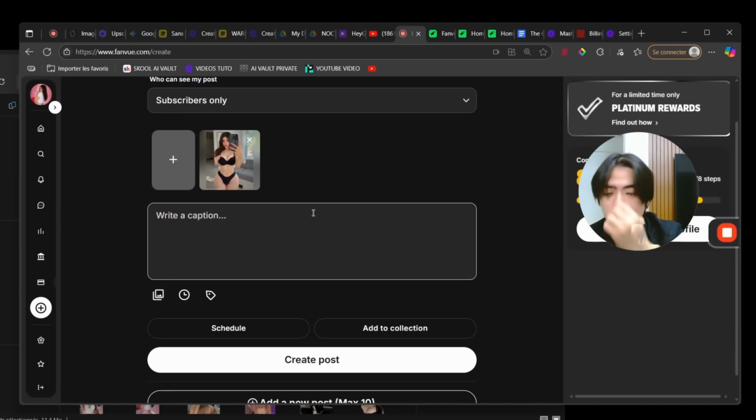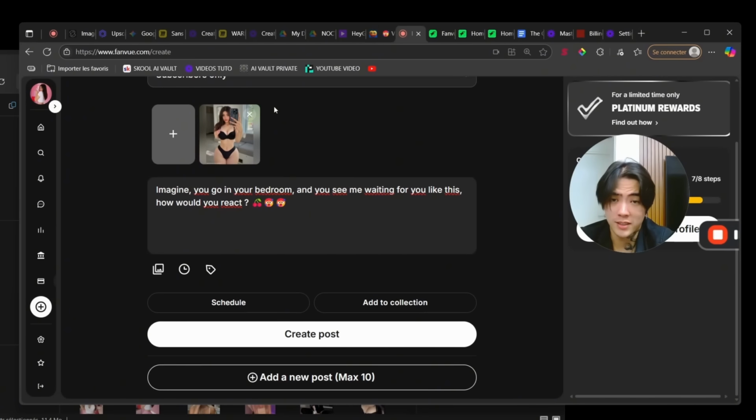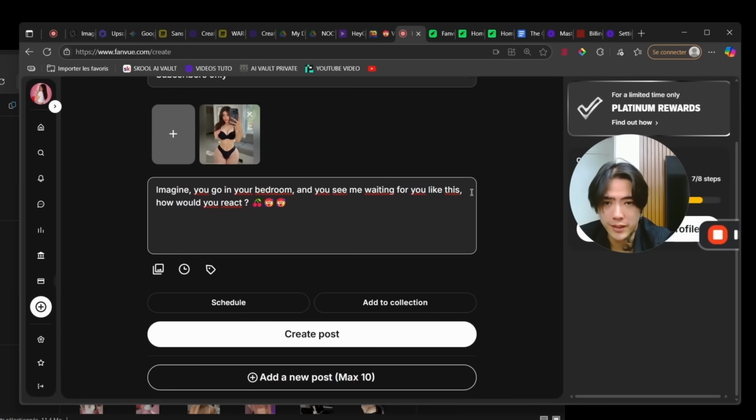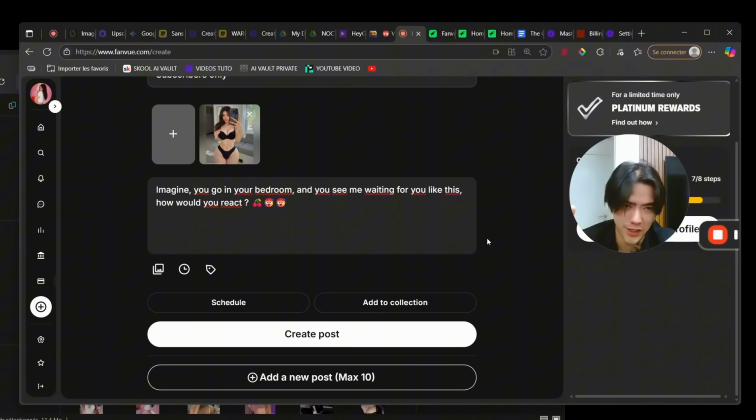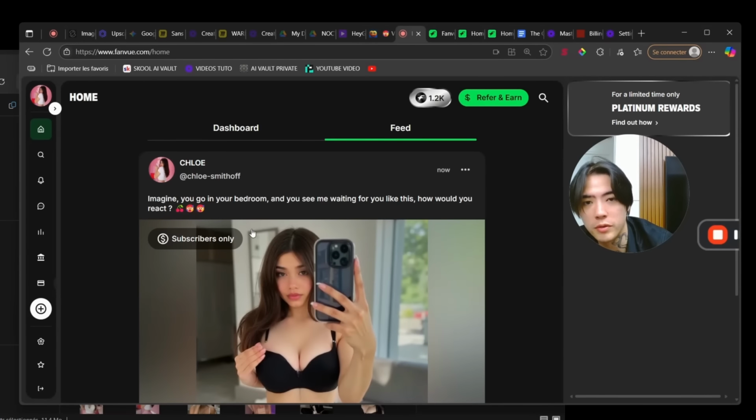And now for the caption, the goal is really to tease a lot, because this will be blurred for the guy. So maybe we can say something like, imagine you're coming home in your bedroom, how would you react? And then add some emojis. The guy sees this blurred, okay, so his crush blurred, and when he sees this, he'll be like, oh damn, he will be imagining some things, and that's when you win. So now let's create the post. This is posted, so it's only for the subscribers.